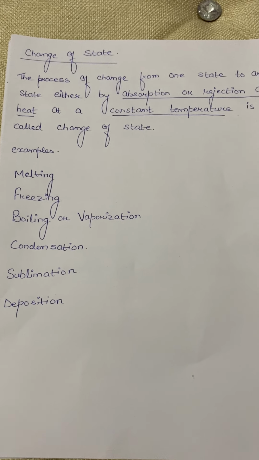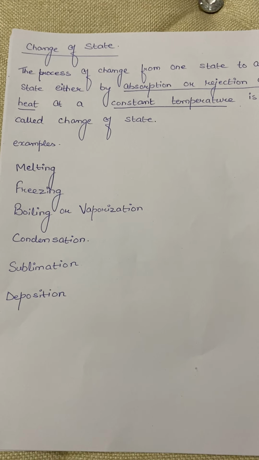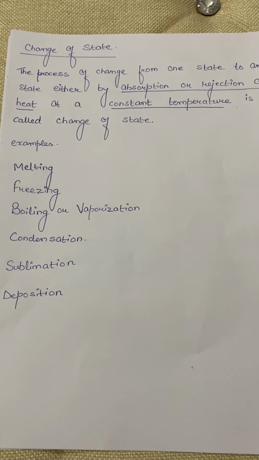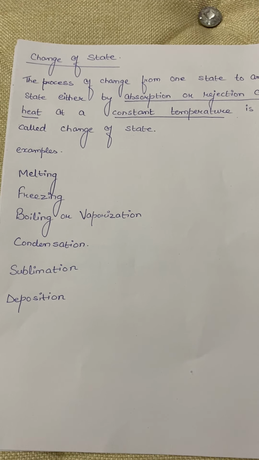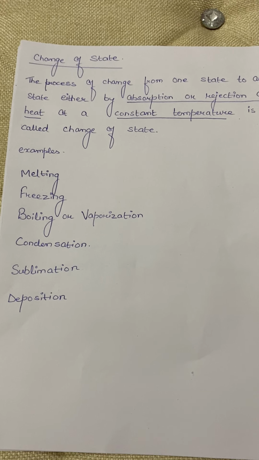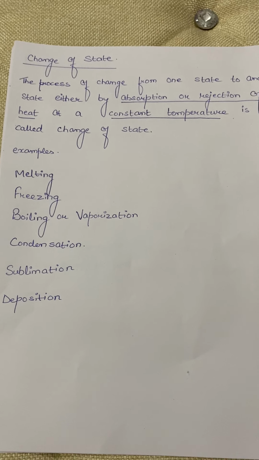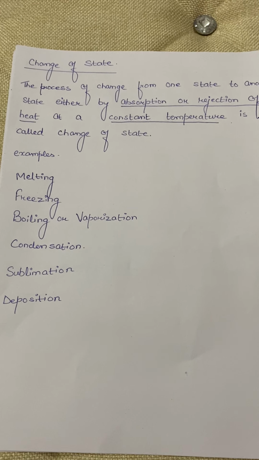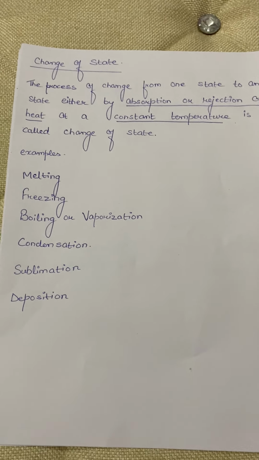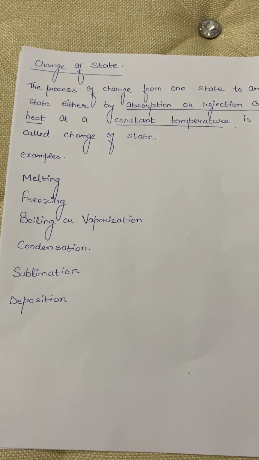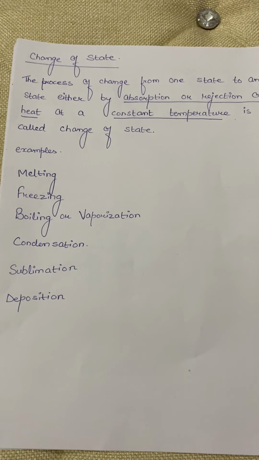Now there's one more process which can take place during the change of a state, and that is the change of solid directly into a gaseous state or the change of gaseous state directly into a solid state. In some cases, a very famous example is that of camphor and iodine.